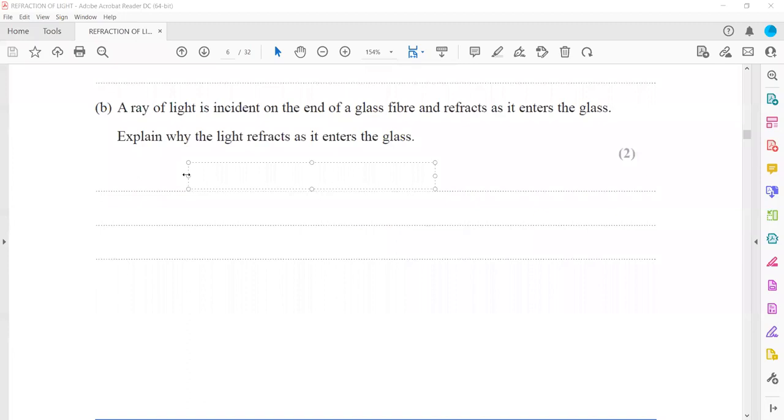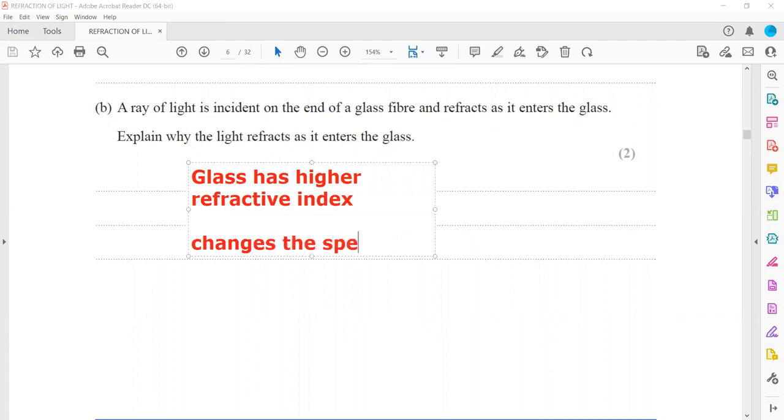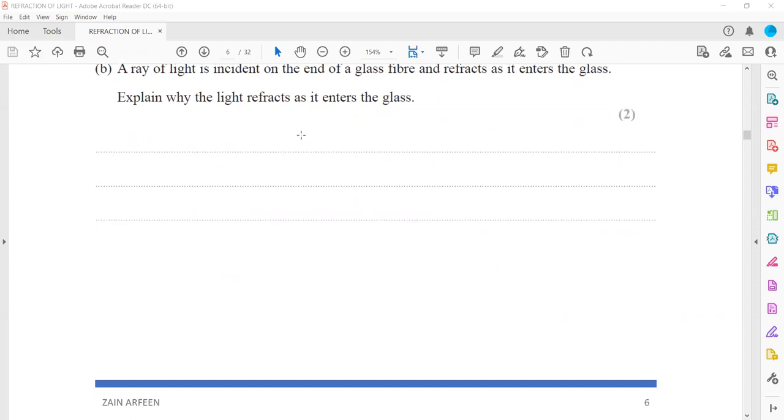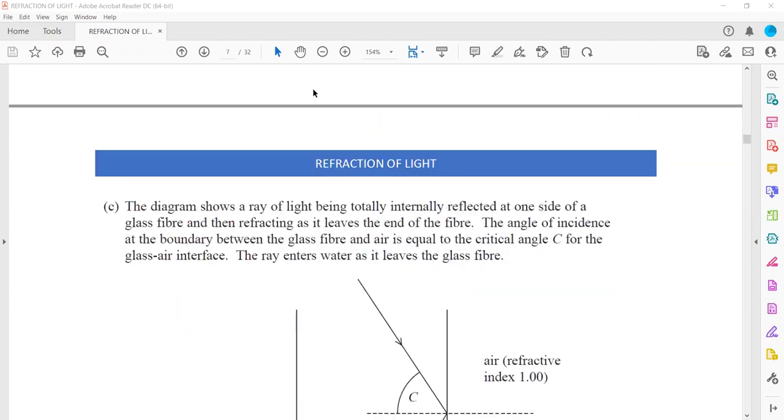Because glass has a higher refractive index, so it changes the speed of light. And when the speed of light changes, you can use the term light or the term wave as well. So a change in speed or a change in direction both refer to refraction.